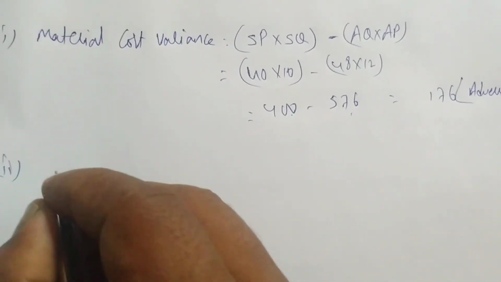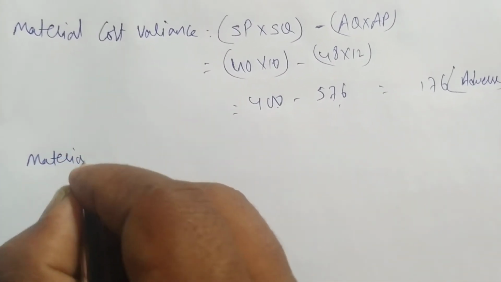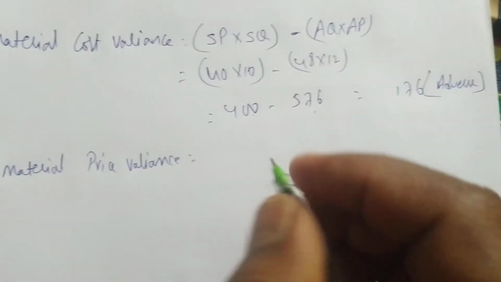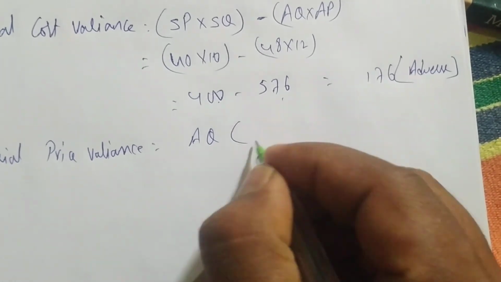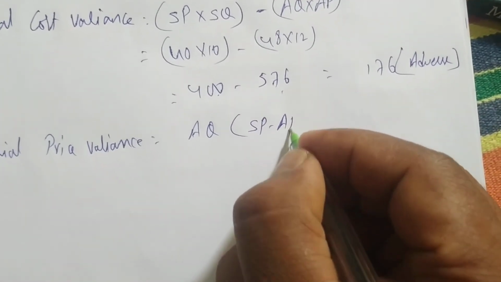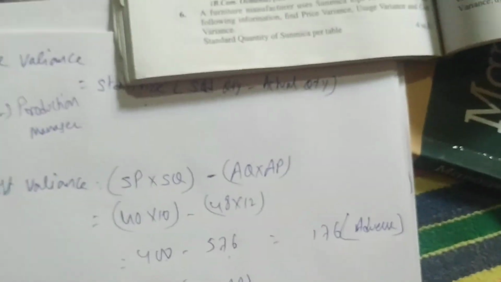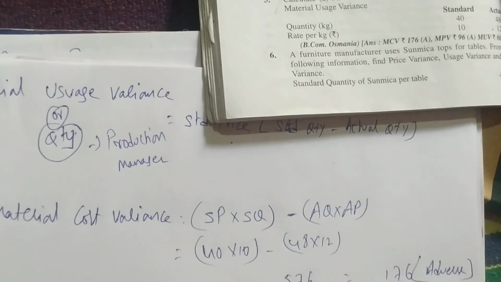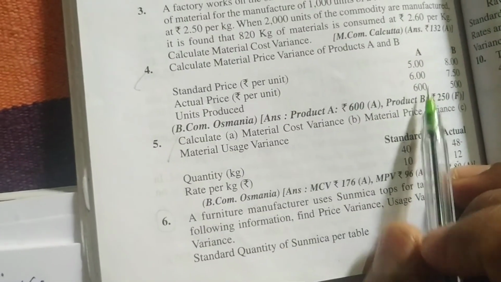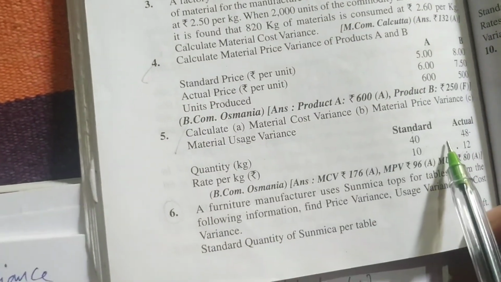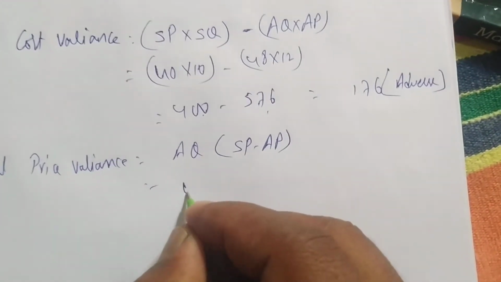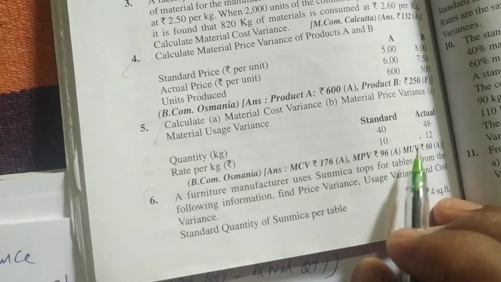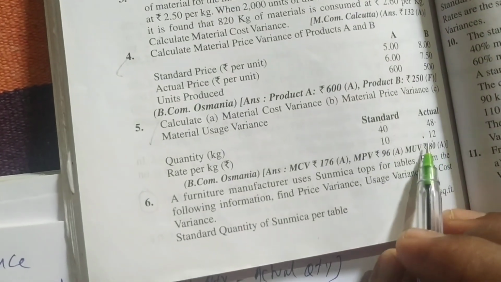Next, material price variance. The formula is AQ into SP minus AP. Price means we have to take the price difference and multiply with the actual quantity. Now, actual quantity is 48. Standard price is 10, actual price is 12. So 10 minus 12.